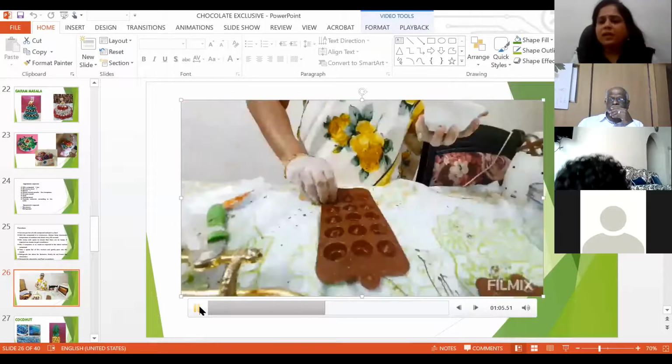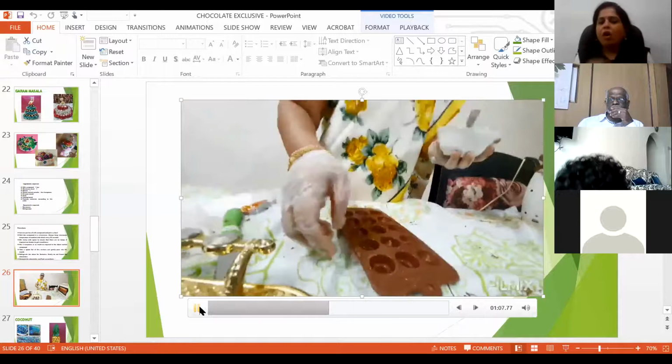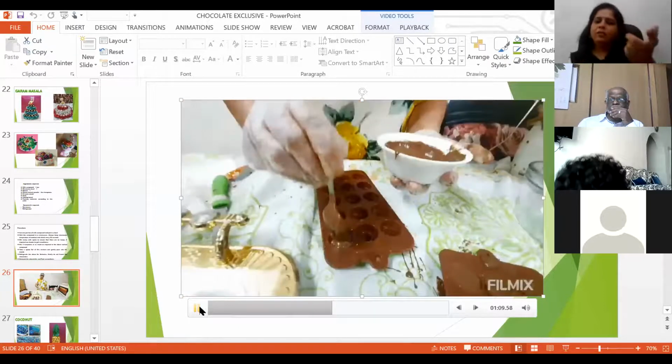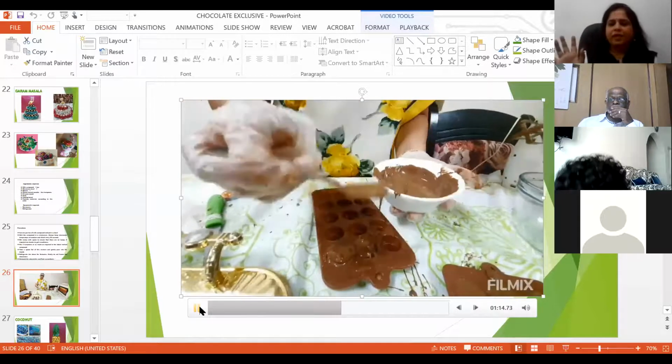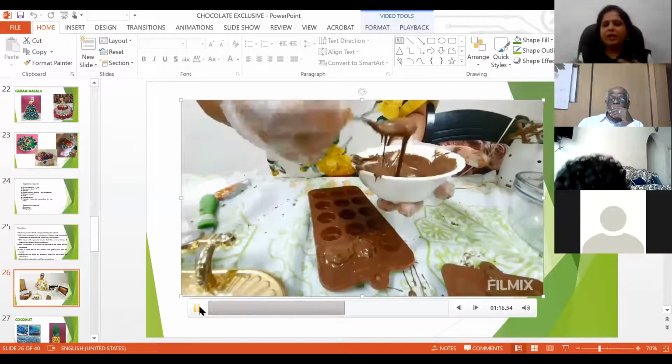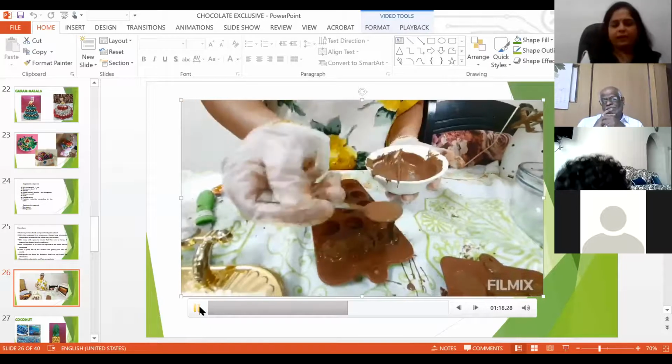So you will have to mix it with the chili flakes or garam masala and then put it in the mold. That's all. Put it in the mold, keep it in the refrigerator for 10 minutes, take it out, demold and pack it.